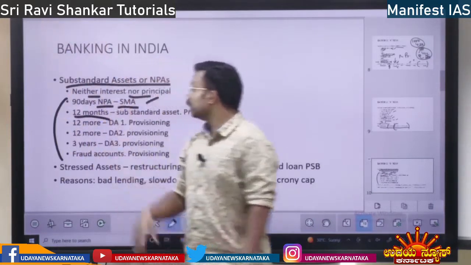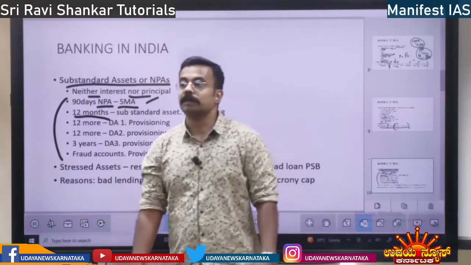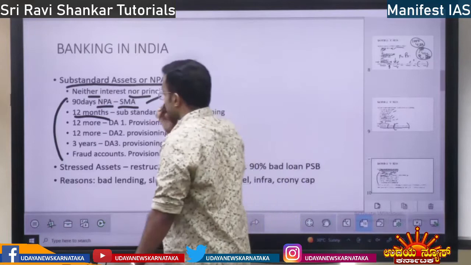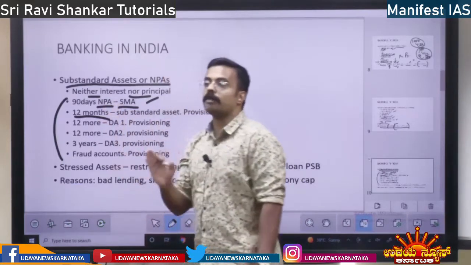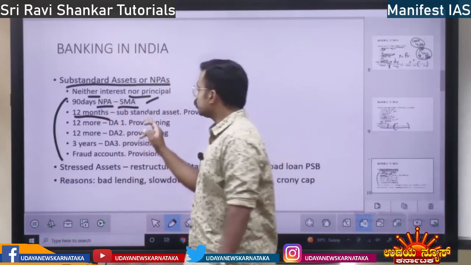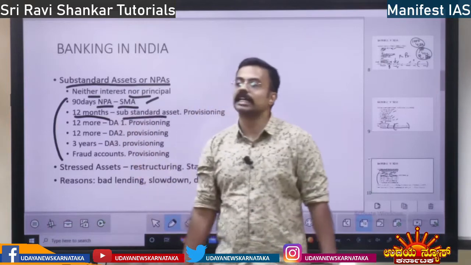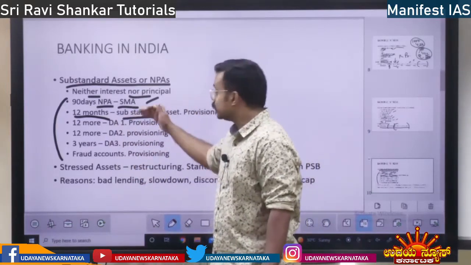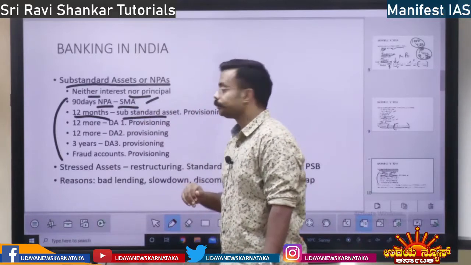If the asset remains non-performing beyond 90 days, for the next 12 months, then it is called a substandard asset. Special mention account, substandard asset. These terminologies are important. Right?